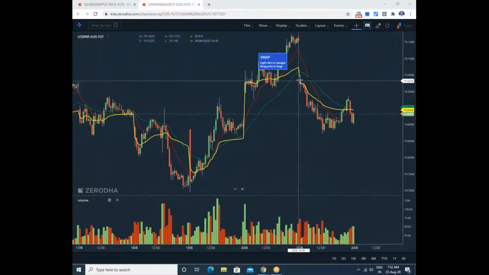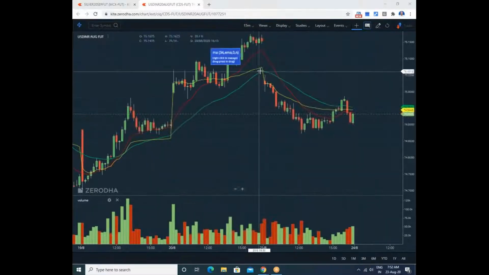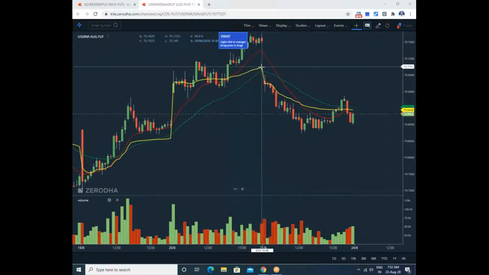See, whenever the market opens below the previous day VWAP, when it was sloped up the previous day, and next opens gap down below the previous day's VWAP. Previous day VWAP is here at 75 rupees 7 paise, whereas the market opens 5 paisa below it, at 75 rupees 2 paisa. So you must sell here, short selling you have to enter here and wait for the downward target. Short sell at 75 rupees 2 paisa.